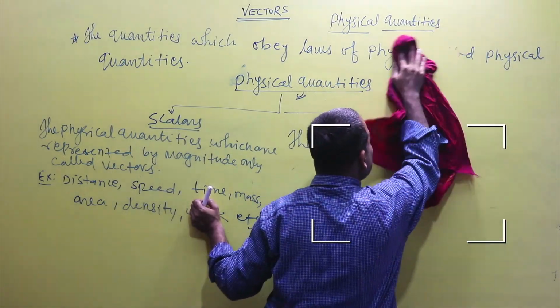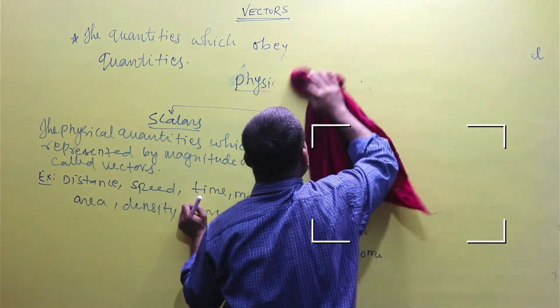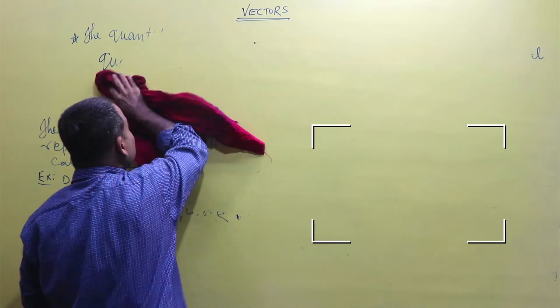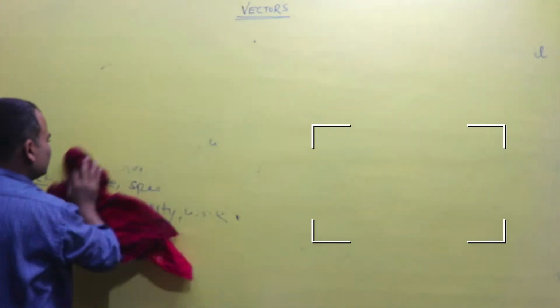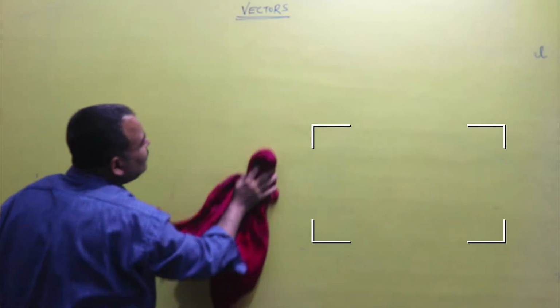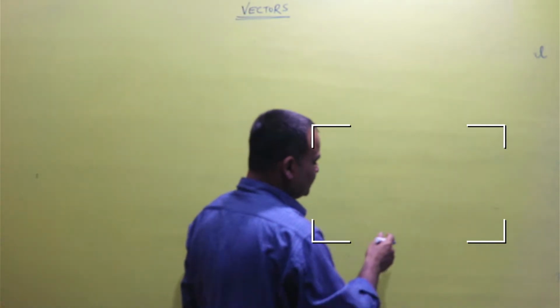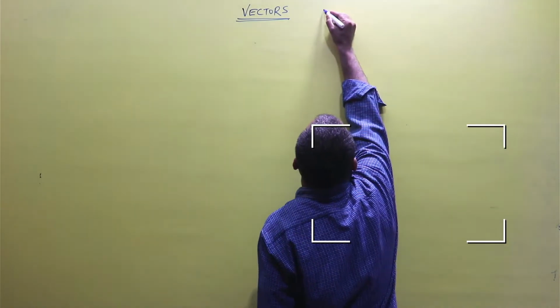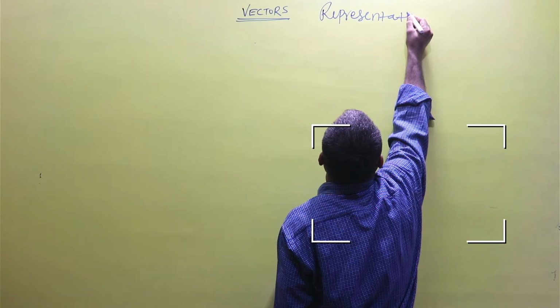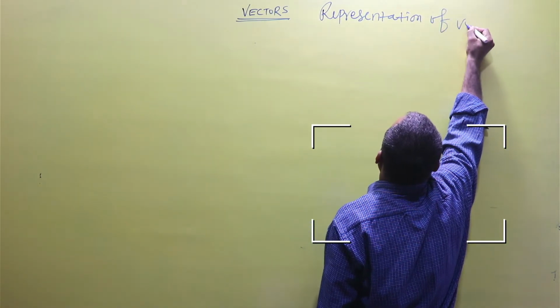Representation of vectors. The next topic, representation of vectors. That means how can we represent a vector quantity?